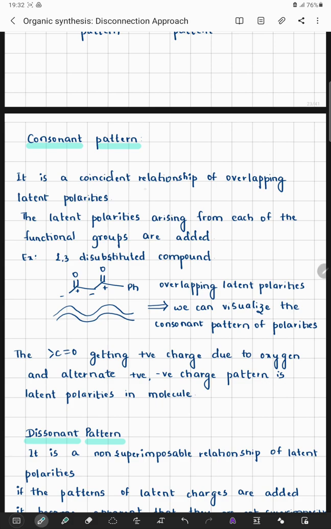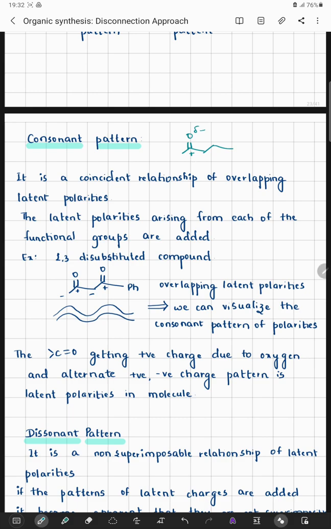It is a coincident relationship of overlapping latent polarities. We are trying to understand the imaginary pattern through which we understand the polarity of the molecule. Now for example, if a molecule is given to us like this, there is a long chain system. Because there is a presence of carbonyl carbon, I can say that on the carbon there can be a positive charge, and on the oxygen there is a partial negative charge.